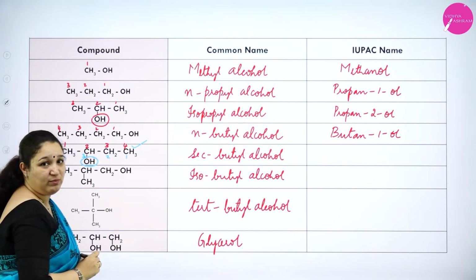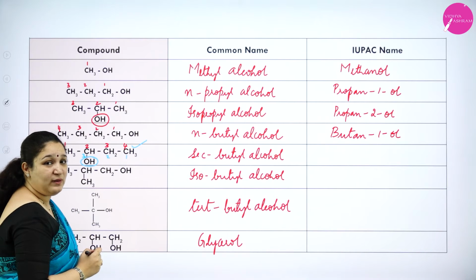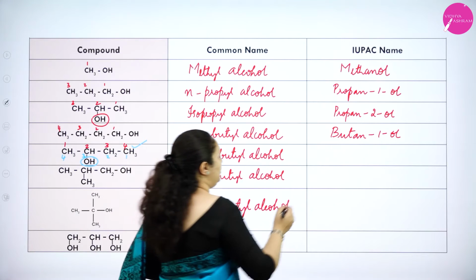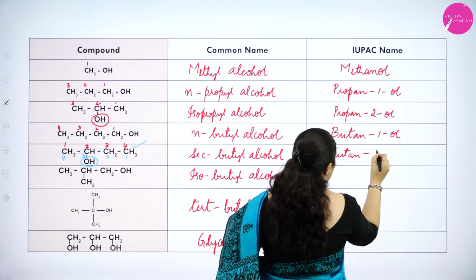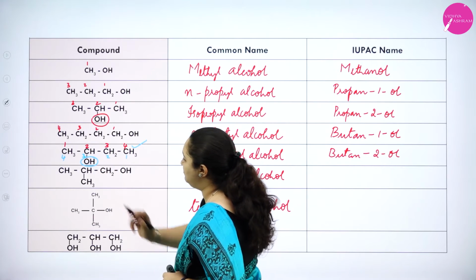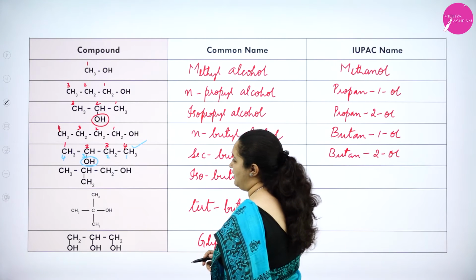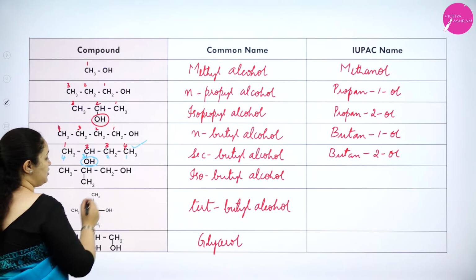So this way of numbering is correct, not the other way. So what will be the name now? The name will be as butan-2-ol. Why? The second carbon atom OH is attached and I've got 4 carbon atoms, isn't it? That's why.